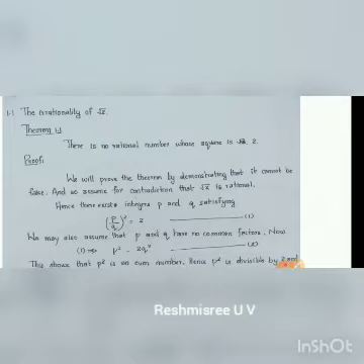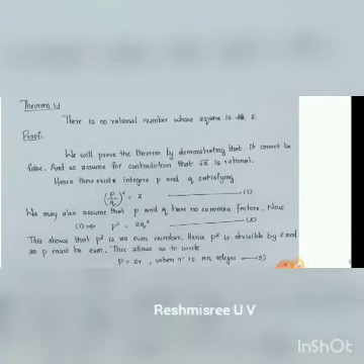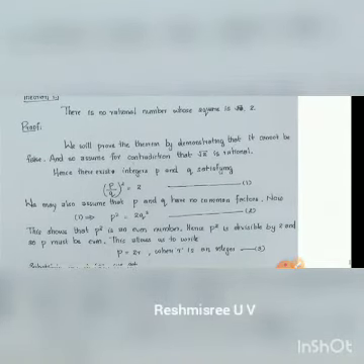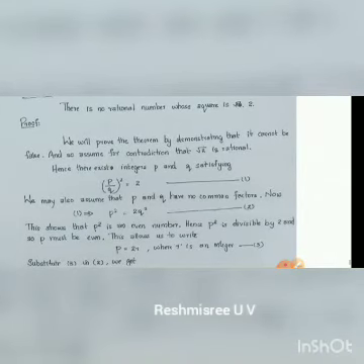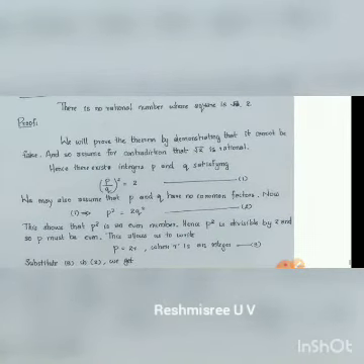What will we assume? We assume that there exists a rational number whose square is 2. So we assume for contradiction that root 2 is rational. What is a rational number? Rational numbers are of the form p by q with q not equal to 0, isn't it? Hence, we assume that there exist integers p and q satisfying (p by q) the whole square equal to 2. Take that as equation 1. Also, we assume that p and q have no common factors.